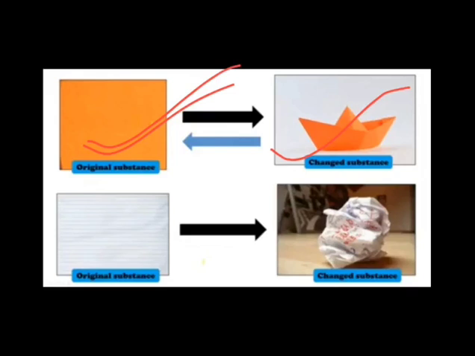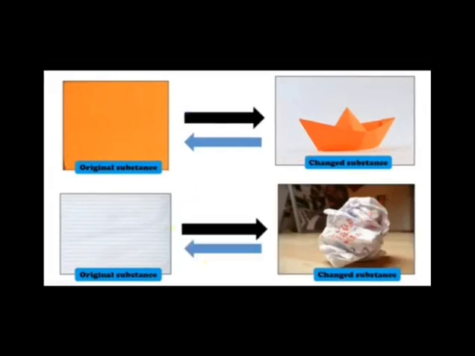Okay, so let's take one more example. Again we have a piece of paper and we just crushed it up. Okay, can I get this paper back? Yes, I have to just unfold this paper and we get back the original substance. Okay, it will be a little crushed up, but we get the original substance back. So the changes that can be reversed are known as reversible changes.